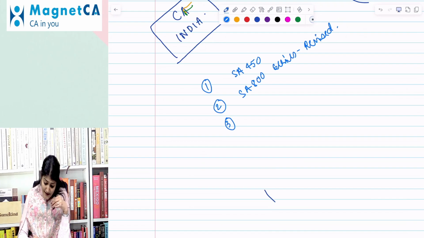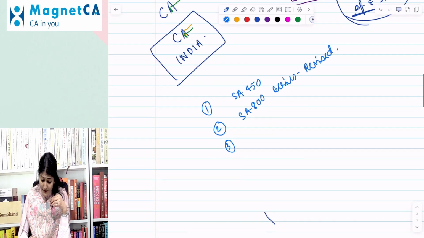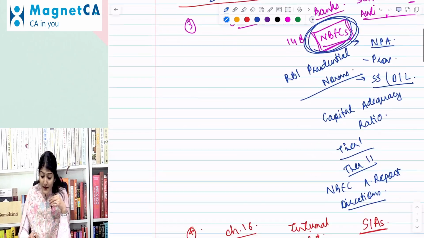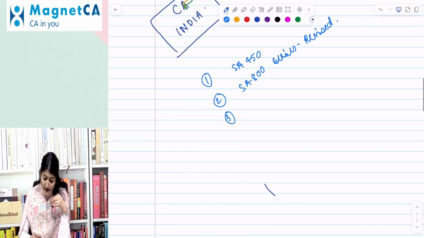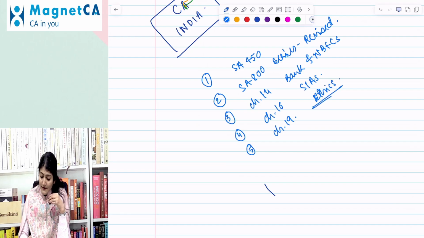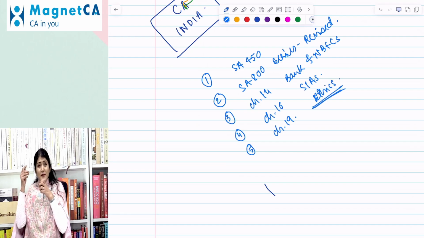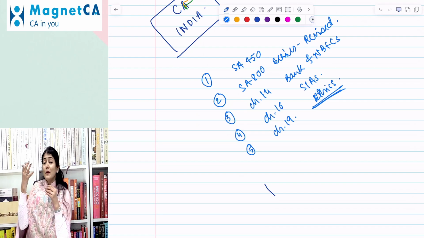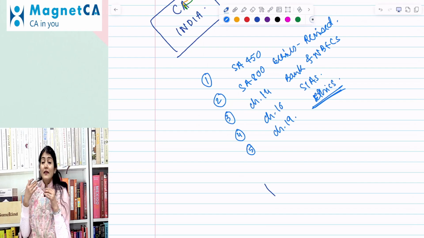Third change is in the 800 series, and then after that we have chapter number 14, which is regarding the bank audit and the NBFC. So bank and NBFC. And then apart from that, we have the change in chapter number 16 in the list of the standards on internal audit. And the last change is in chapter number 19, which is professional ethics and liabilities of the auditor, where there is a change regarding the common CA guidelines and also regarding the recent decisions of the ESB.